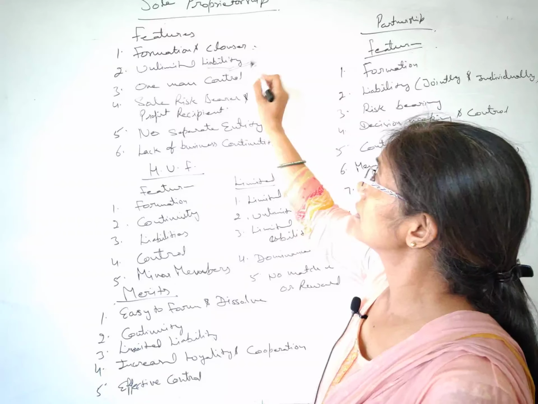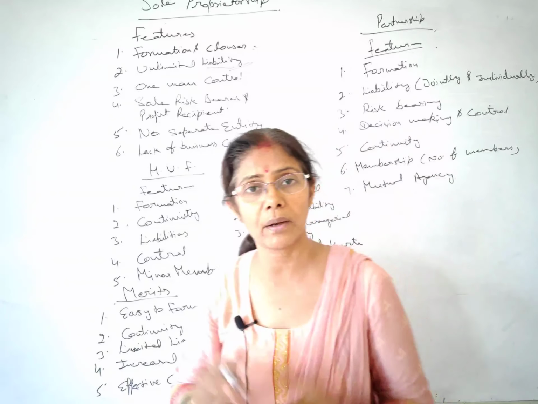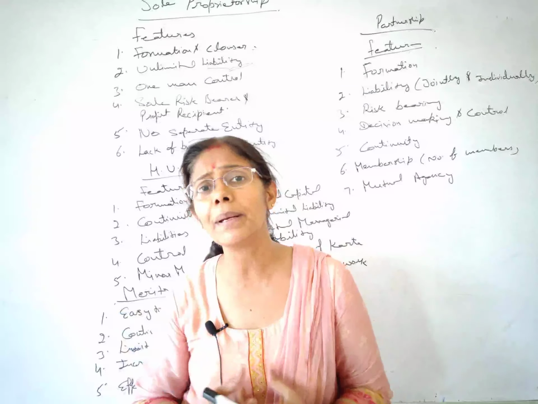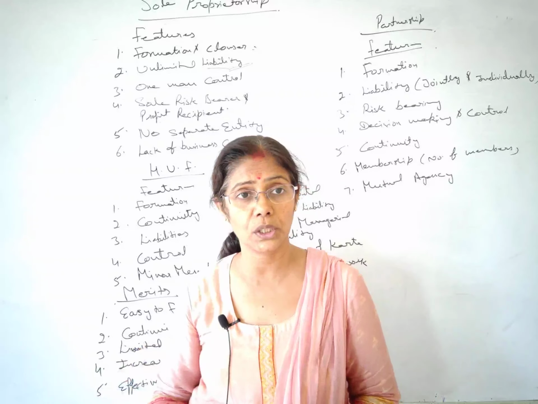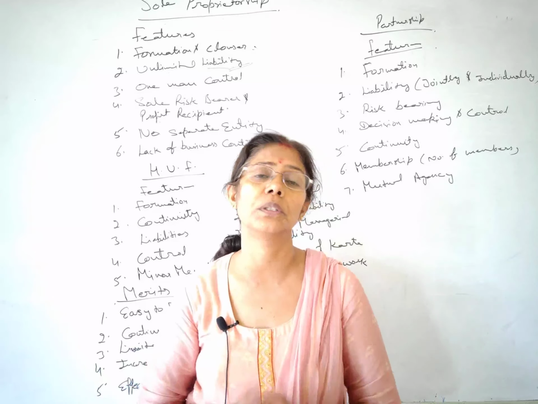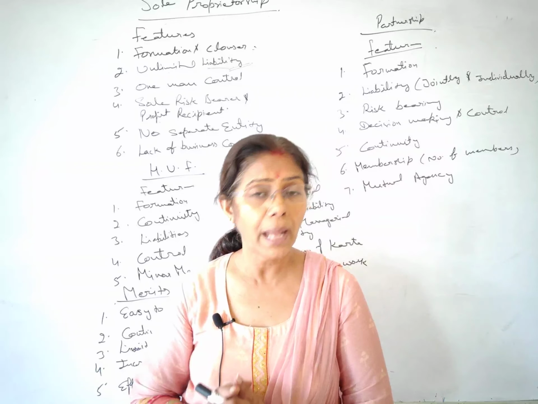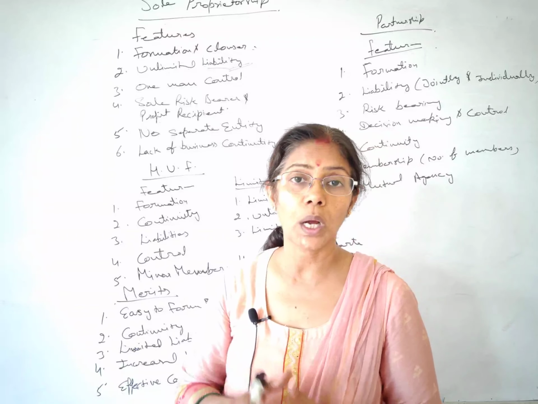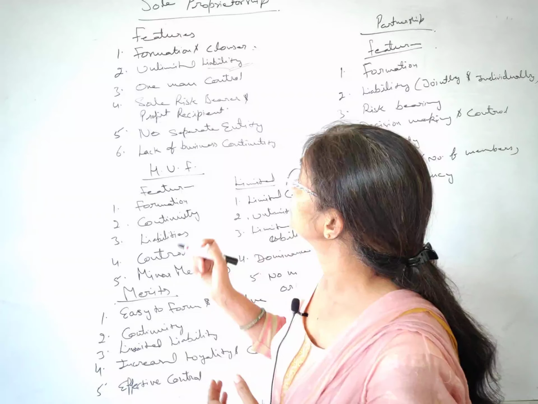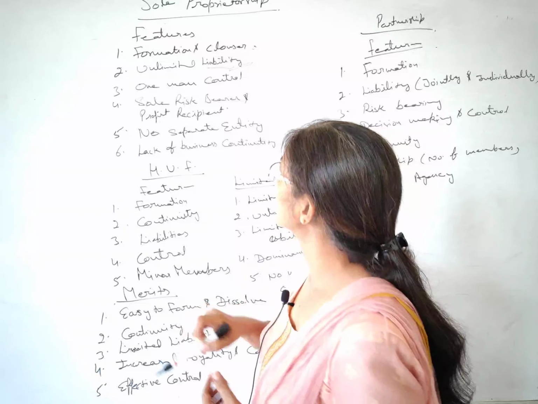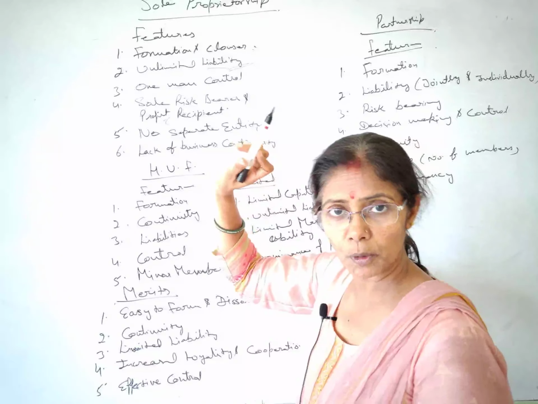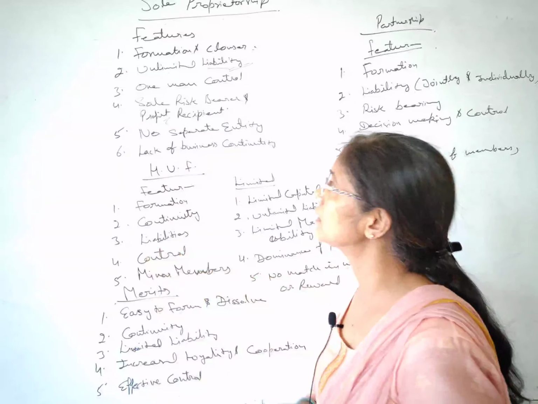Well, this is the first demerit. The biggest drawback of this is unlimited liability. When any problem arises in that situation, you are the only person who has to bear the whole risk, the whole liability, okay. So your personal property is at stake, you are not safe at all, okay. Next drawback we can find from here. In the merits we have taken the profit point, and in drawbacks we can take the loss.